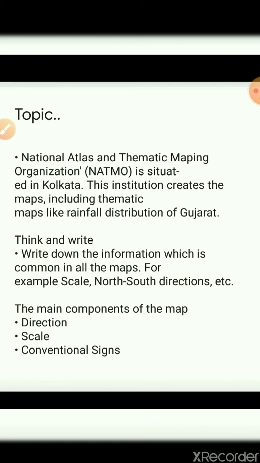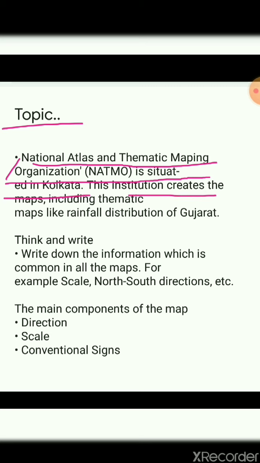Then I gave you another activity: take any two maps and write what you can see on those maps. That activity was given to you. And today in part 2 we'll see the topic that is the National Atlas Thematic Mapping Organization, that is NATMO. Where is it situated? That is in Kolkata.